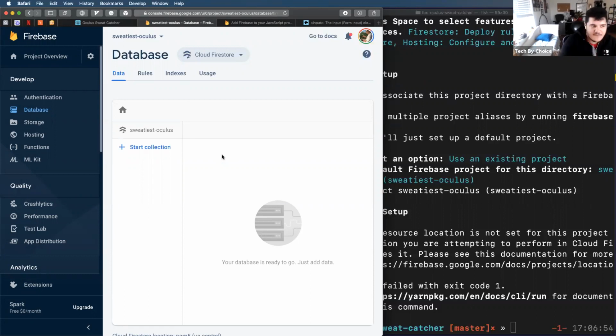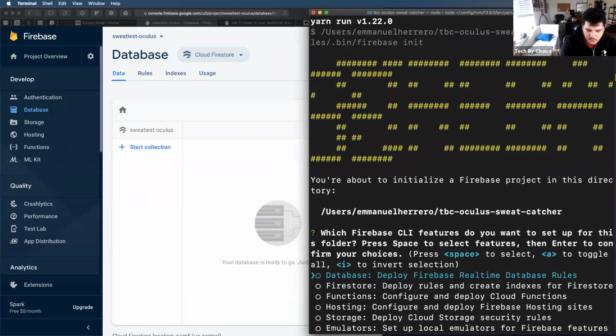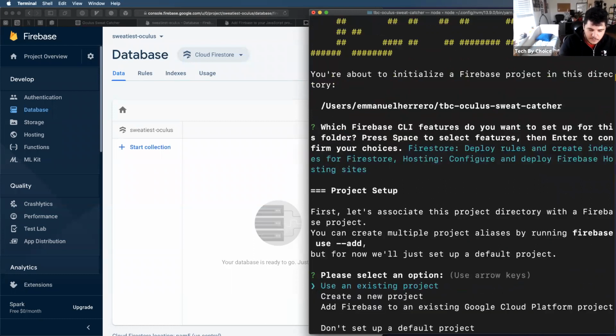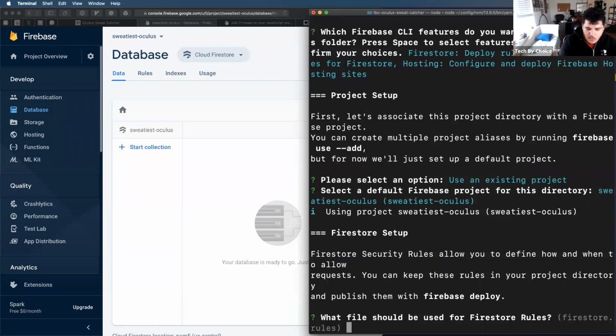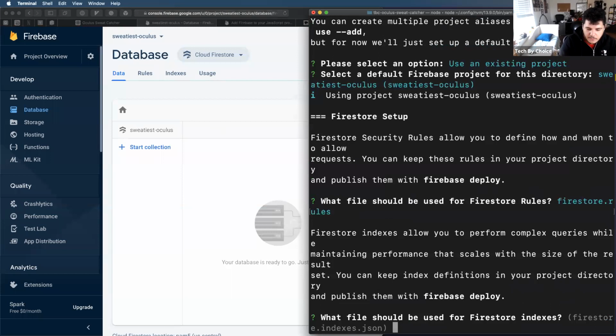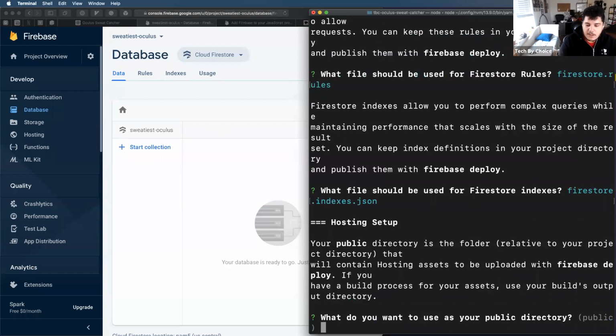So now that we have our database set up, you could actually run that yarn Firebase init command again. I'm going to pick Firestore, I'm going to pick hosting, use an existing project. What file? Just hit enter to get the default option. What file should you use for file? Enter again. This is an important question.